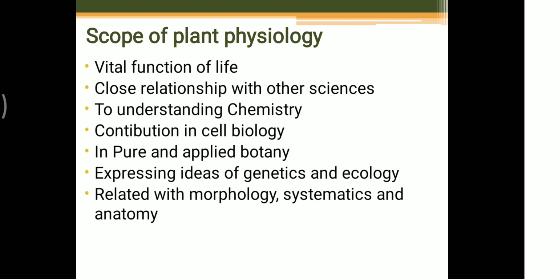For example, we may know about the life of the plant.